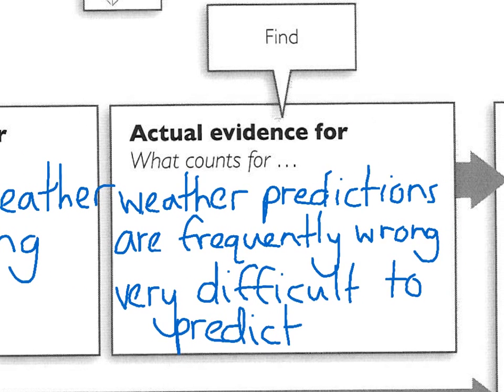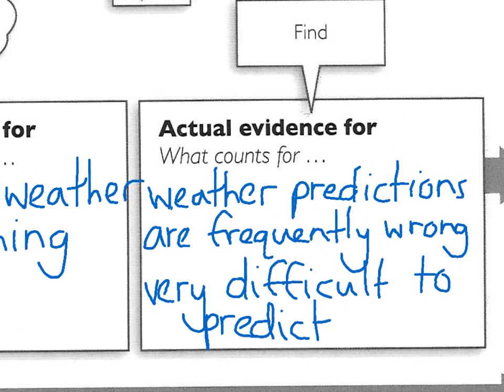Then the next box is the actual evidence for. Weather predictions are frequently wrong, only 75% of the time are they actually correct. And the fact that tornadoes are notoriously difficult to predict. Very difficult, and it is very rare that meteorologists are able to predict exactly when there will be tornadoes. So that's the evidence for.